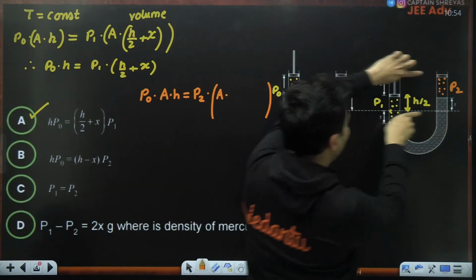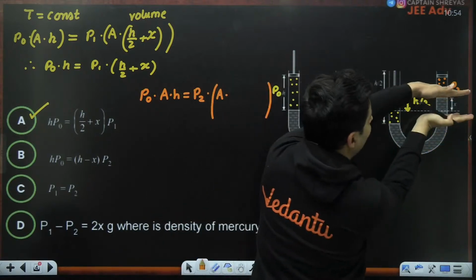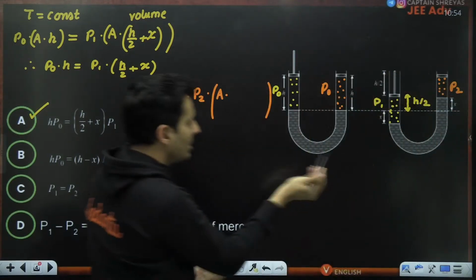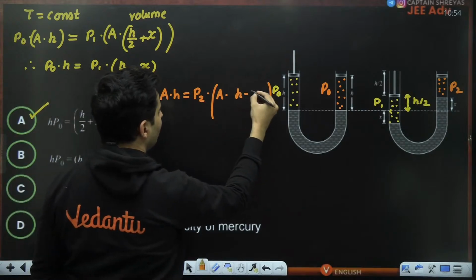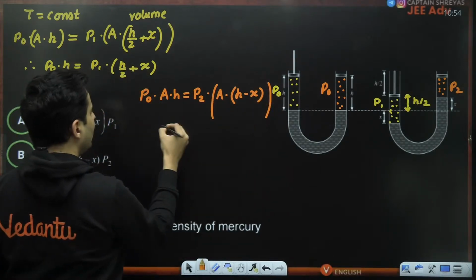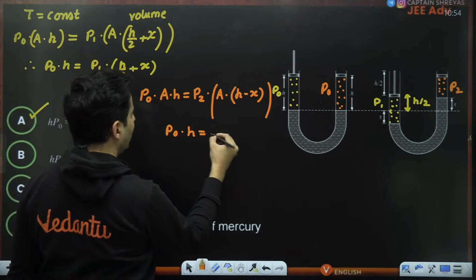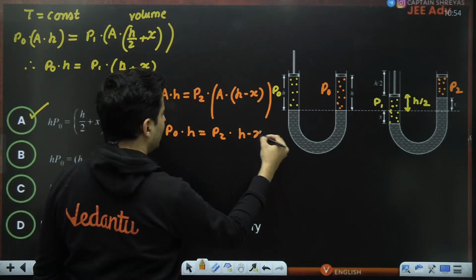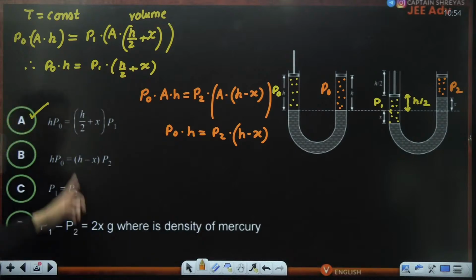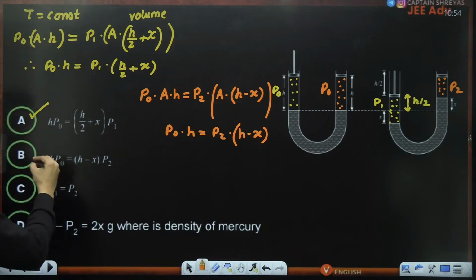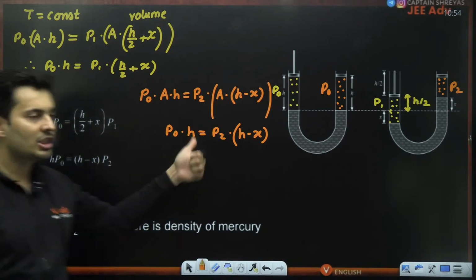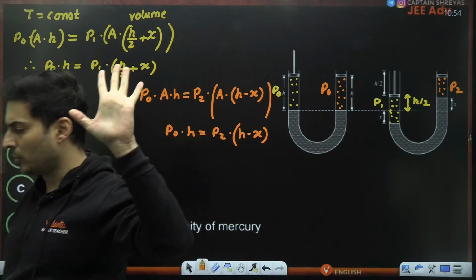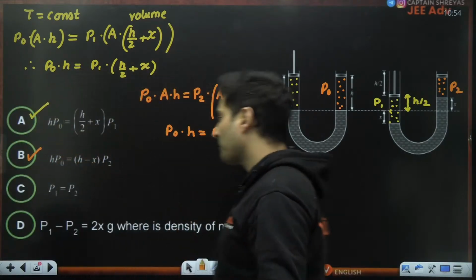Well, this complete height was h. From that you take away x. From h you take away x. So won't it be h minus x? Just check this out. Area gets cancelled. So P naught into h will be P2 into h minus x. So that is option B, of course. So this is also going to be a correct option. Everybody till this point? Okay.